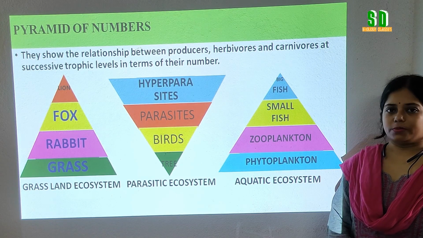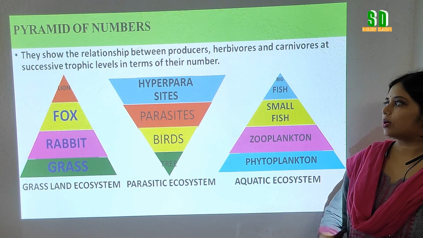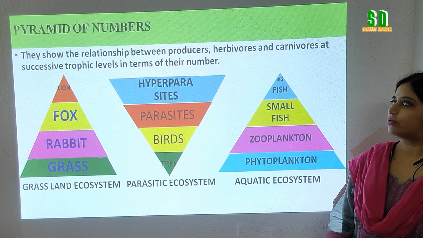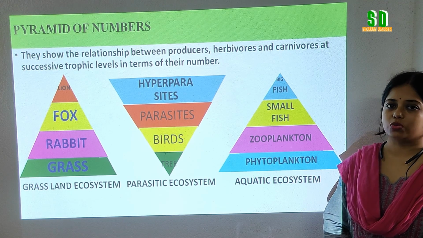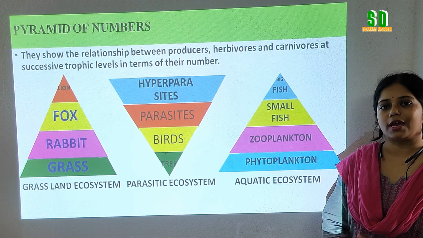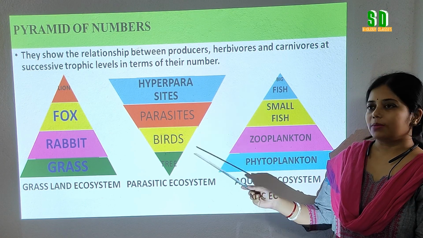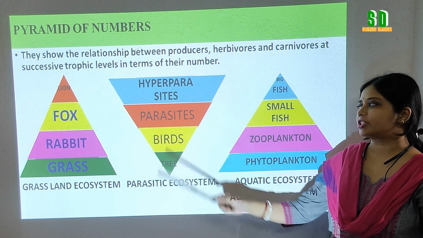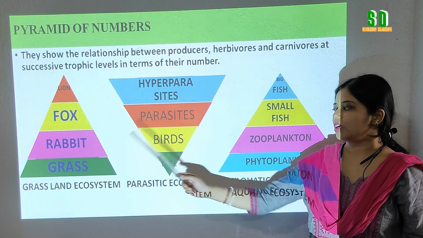Now the second type of ecological pyramid, that is pyramid of number. What is pyramid of number? The pyramid of number shows the relationship among producer and consumer in terms of their number at each trophic level. Now the shape of the pyramid in pyramid of numbers is of two types. It can be inverted, it can be upright.